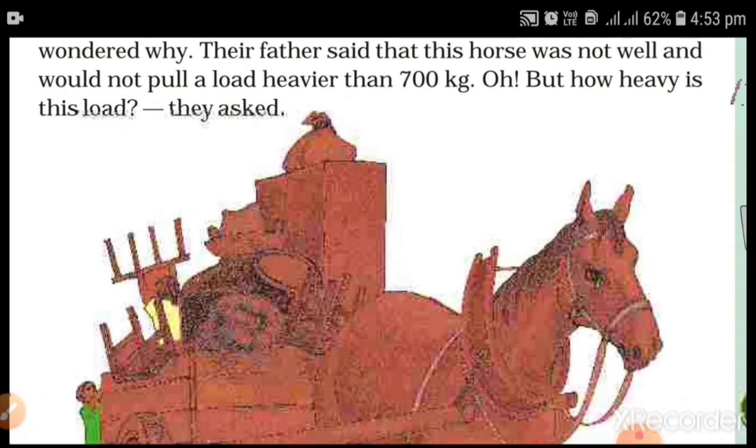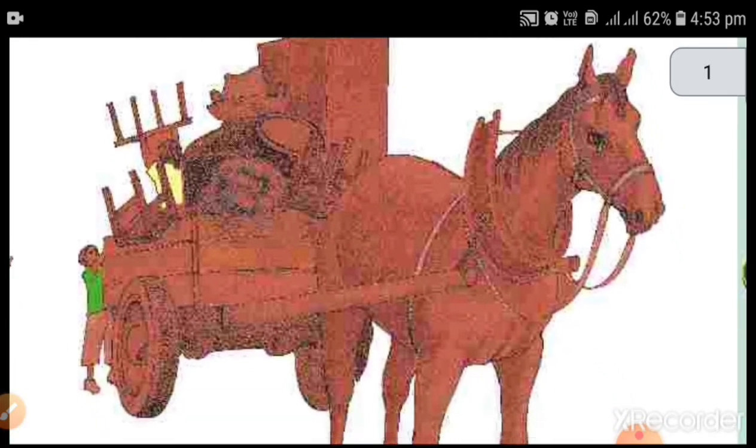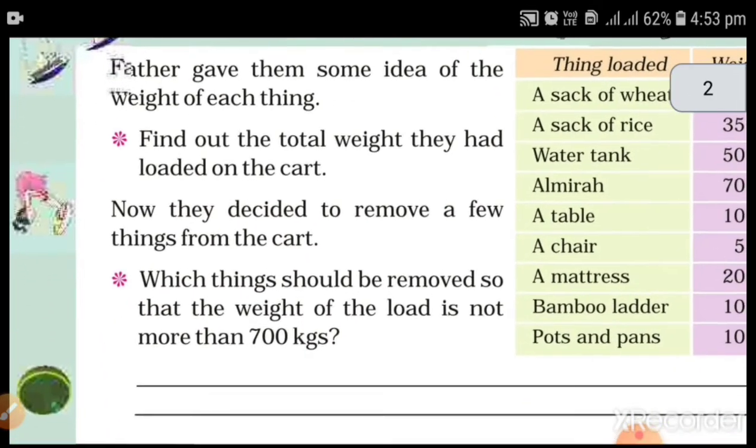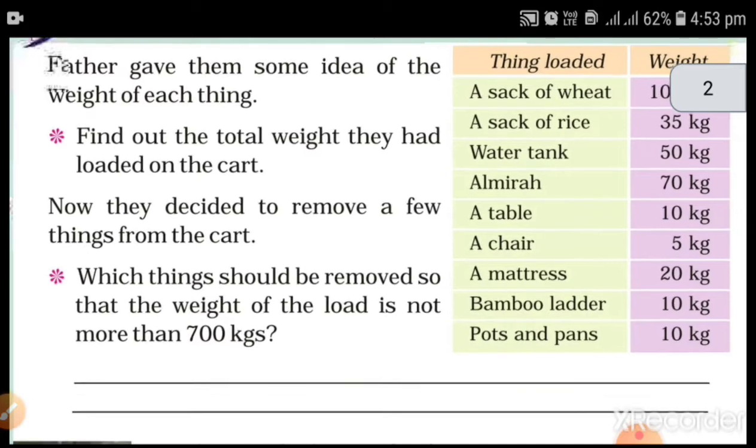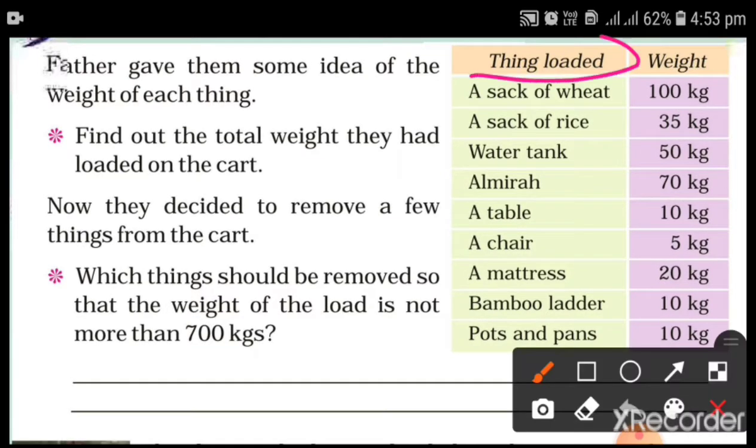Here the load, in the sense you can say, is the weight of all the things, which is more than 700 kg. Now how will we know? Let's see some example here given. Things loaded and weight. Here all the weights of the different things are given.